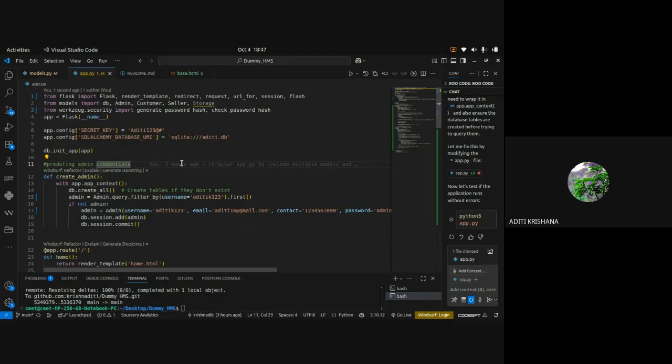Now when we run app.py, the database will be created and it will have these details automatically saved. If we run the application again, it will check that the admin is already present, so it won't create a second admin. So this is how we set up the admin credentials.